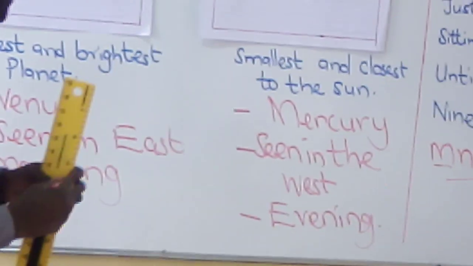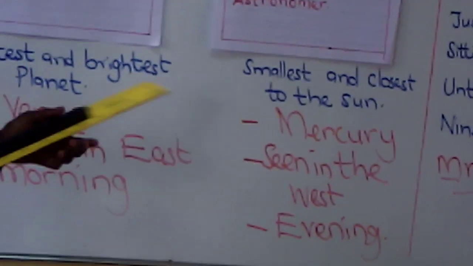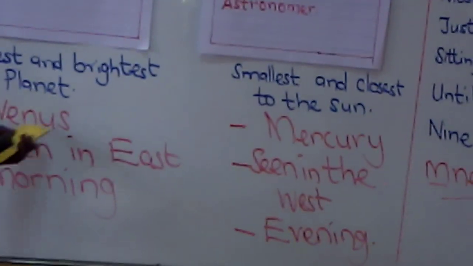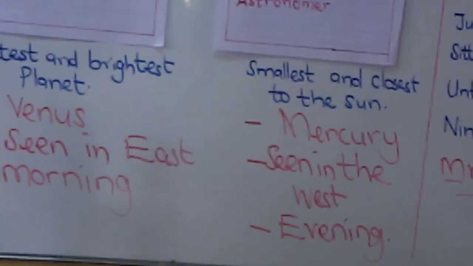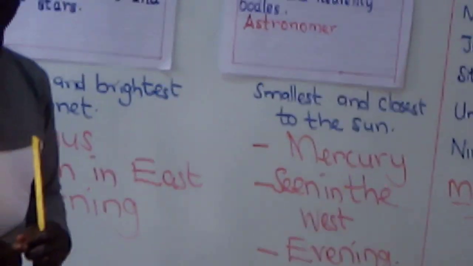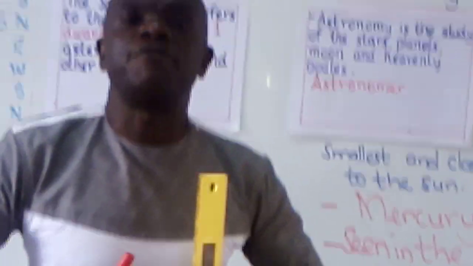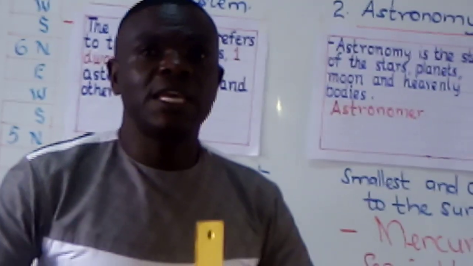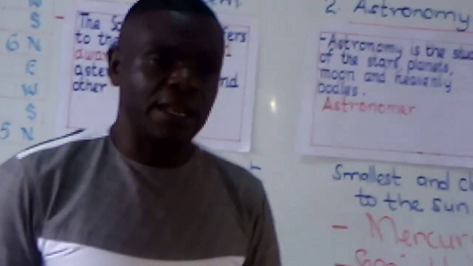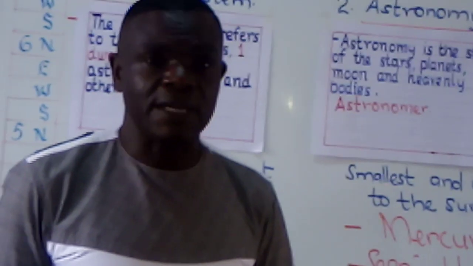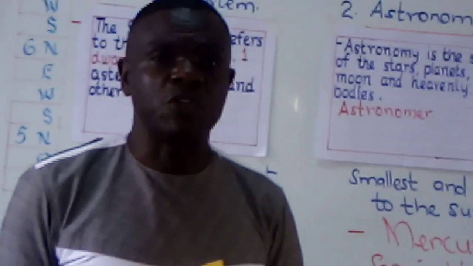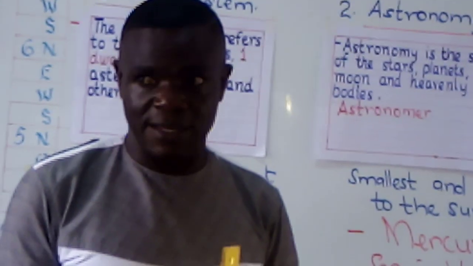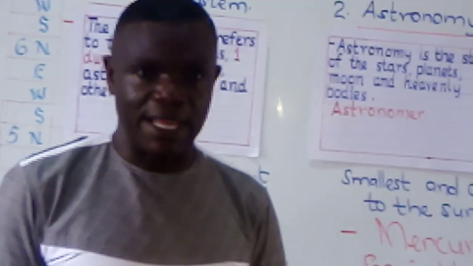I want to explain why we can see Venus and Mercury. Venus and Mercury are also called inner planets. Why inner planets? They come before the earth. We live on earth and can only see things that are ahead of us. And so these two planets are between the earth and the sun. That's why they are called inner planets.